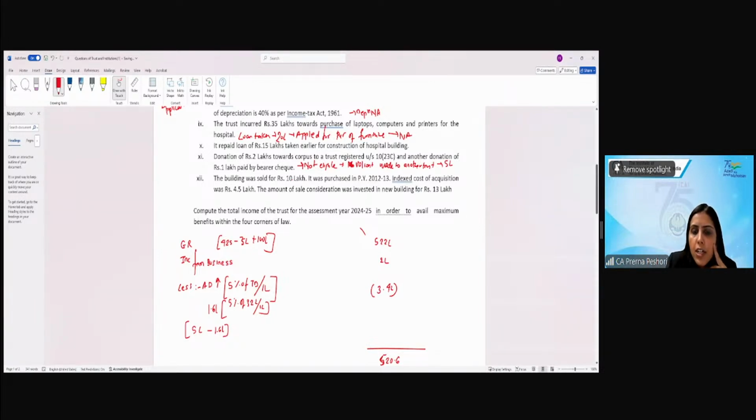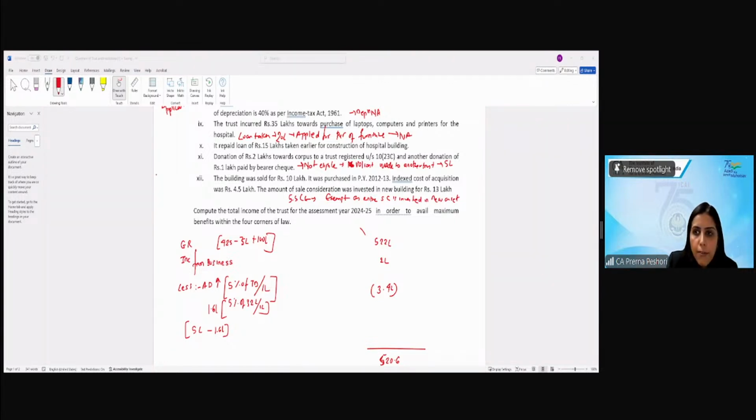If the whole of the consideration is invested in a new asset, then the exemption will be the entire amount of capital gain. So 5.5 lakh will be entirely exempt, right? Because the entire sale consideration is invested in a new asset. Clear?